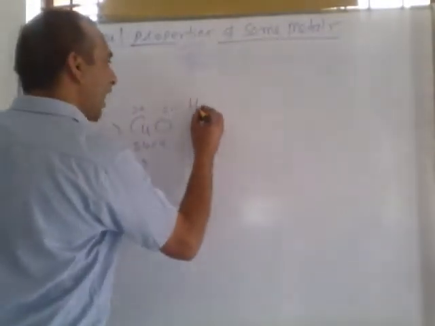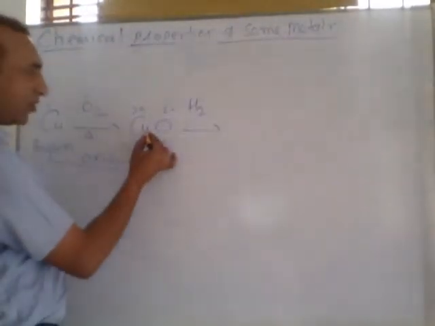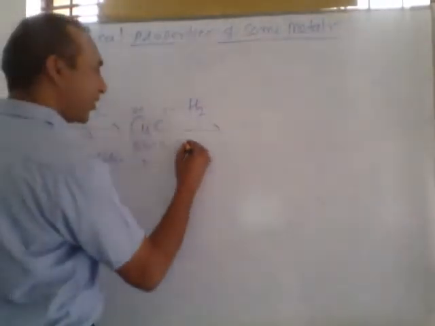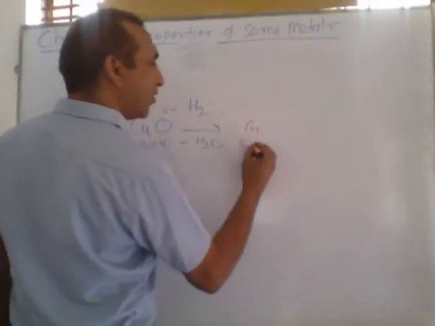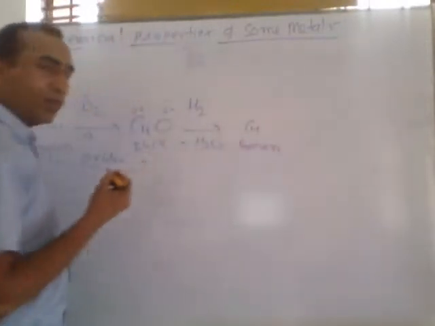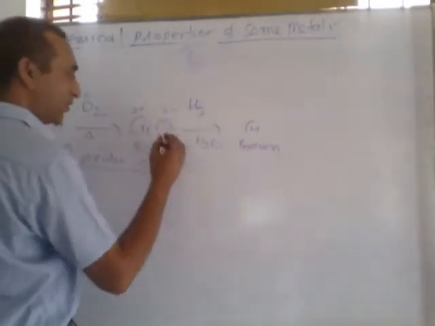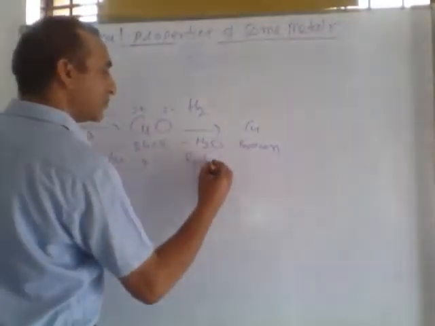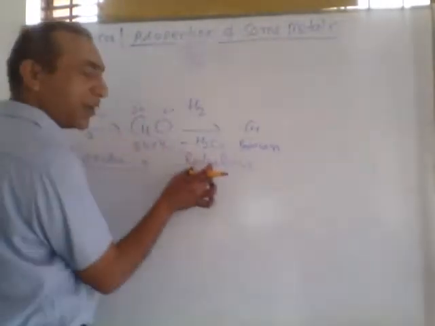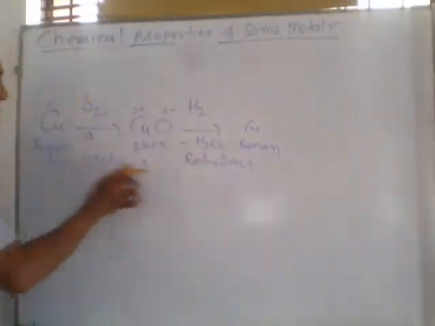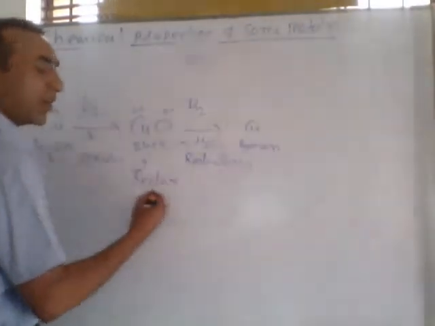If we pass hydrogen gas on the surface of cupric oxide, a water molecule is removed and again copper with brown color is formed. Listen, the reaction of hydrogen is called reduction. In this reaction, the first reaction is oxidation, the second is reduction. So the combination of reduction and oxidation is called redox reaction. This is actually called redox reaction.